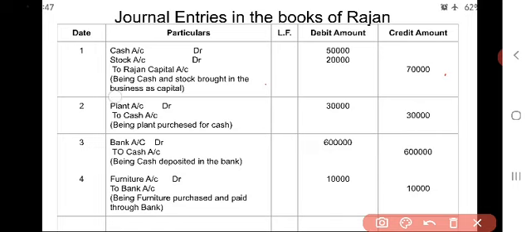Then you have to draw one underline within the particular column. Then it will be completed. Writing of entry for the first transaction is completed.